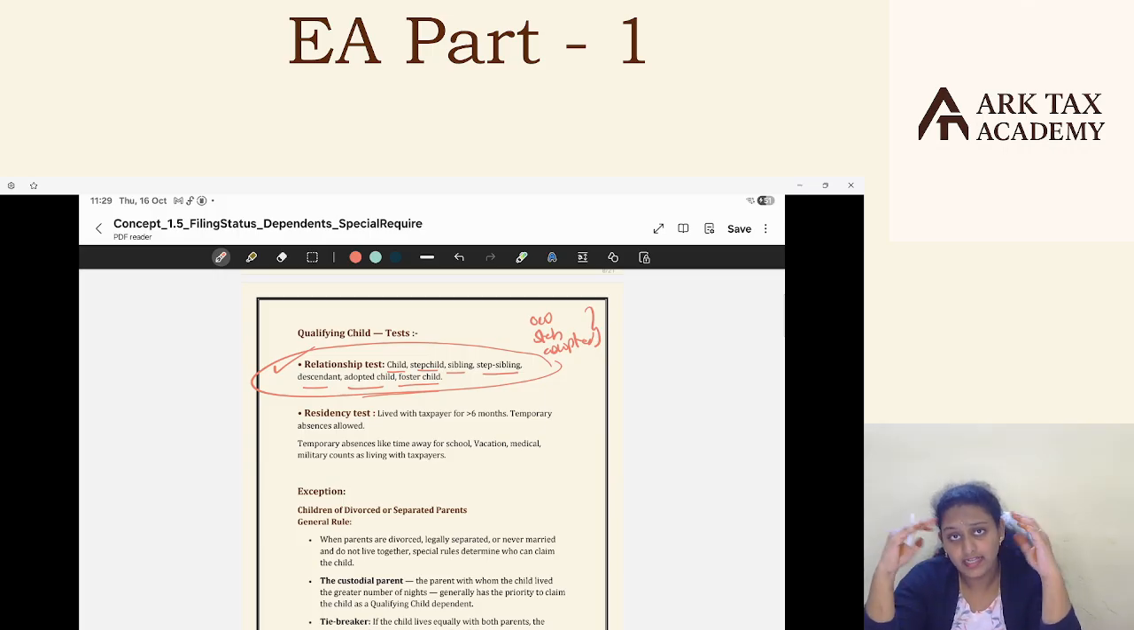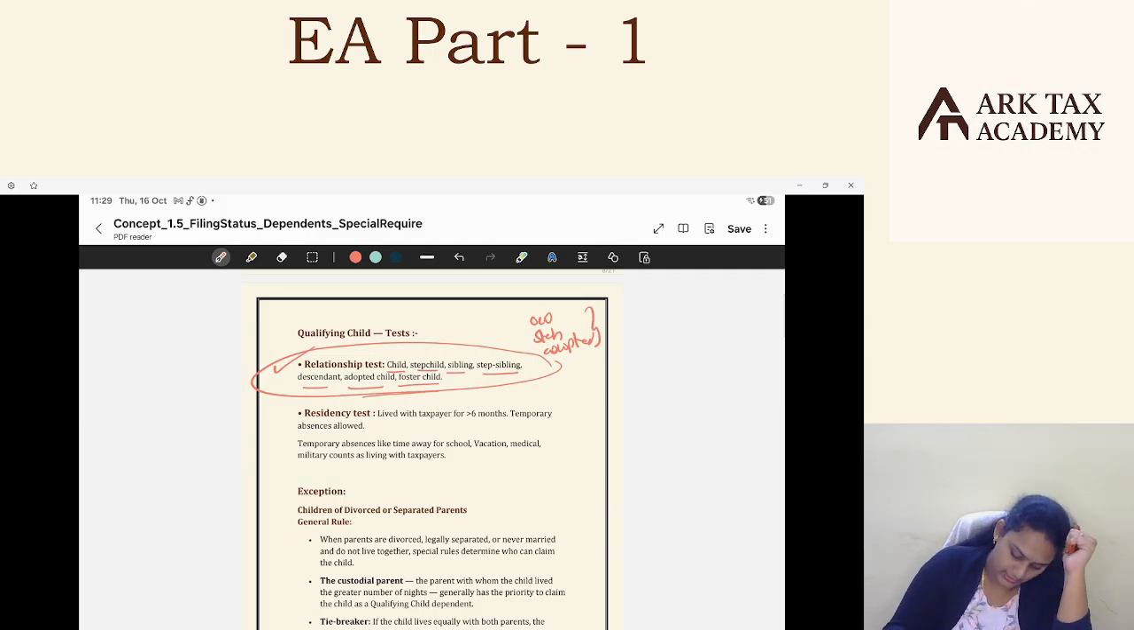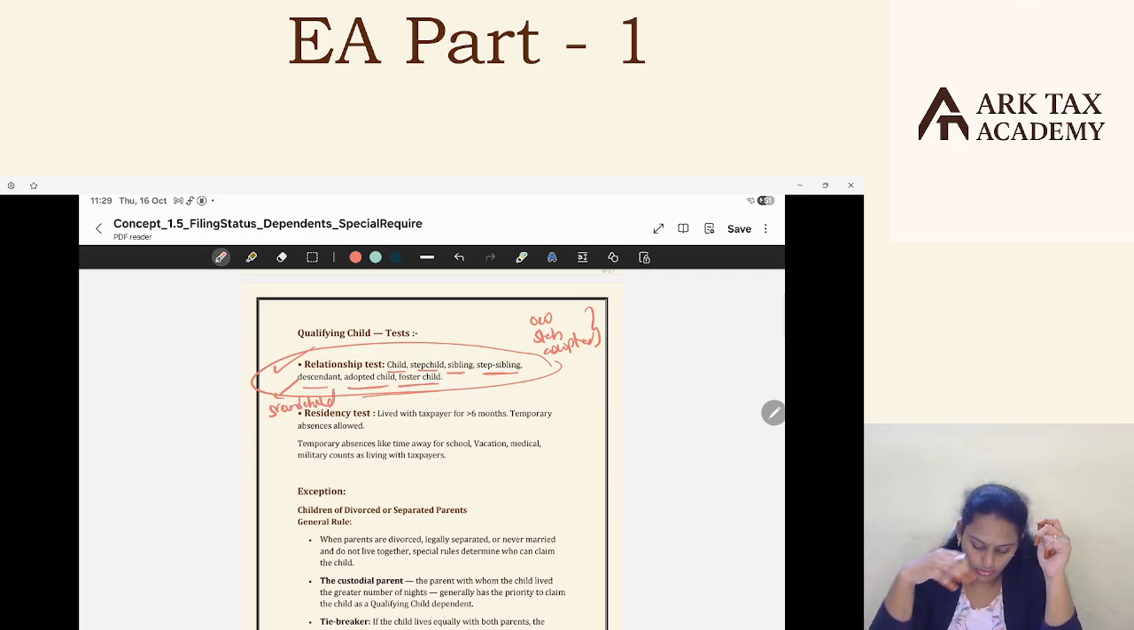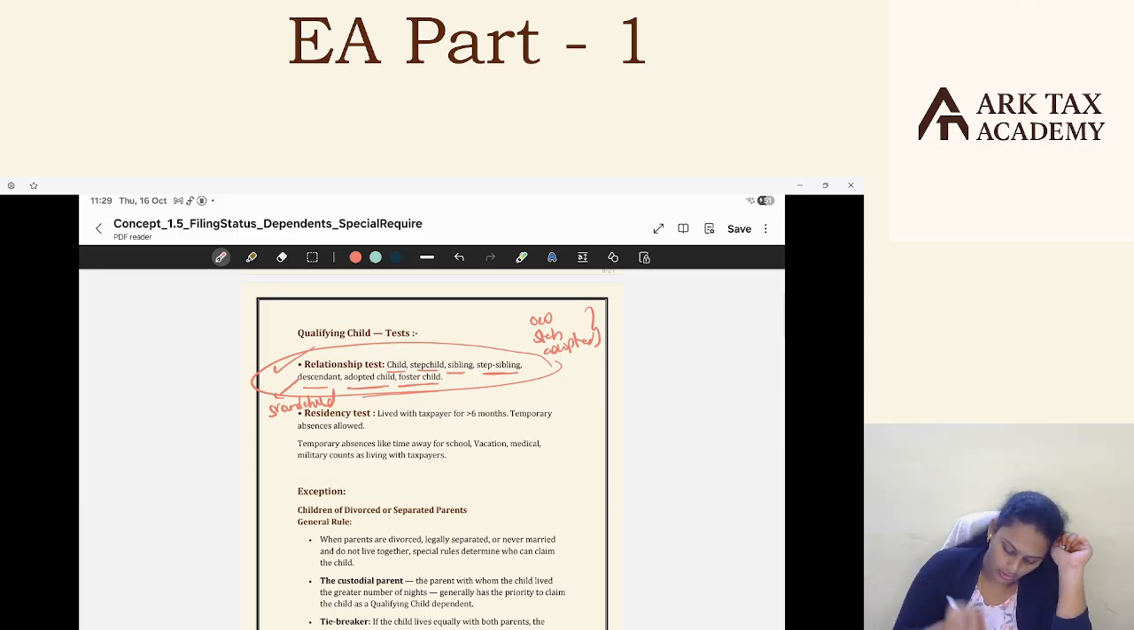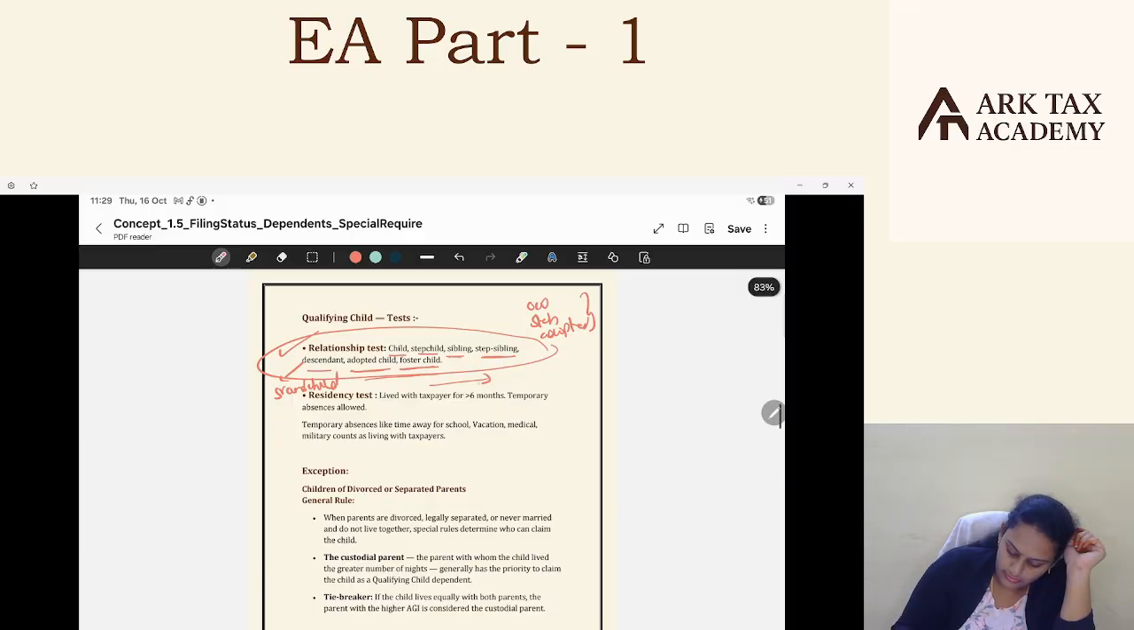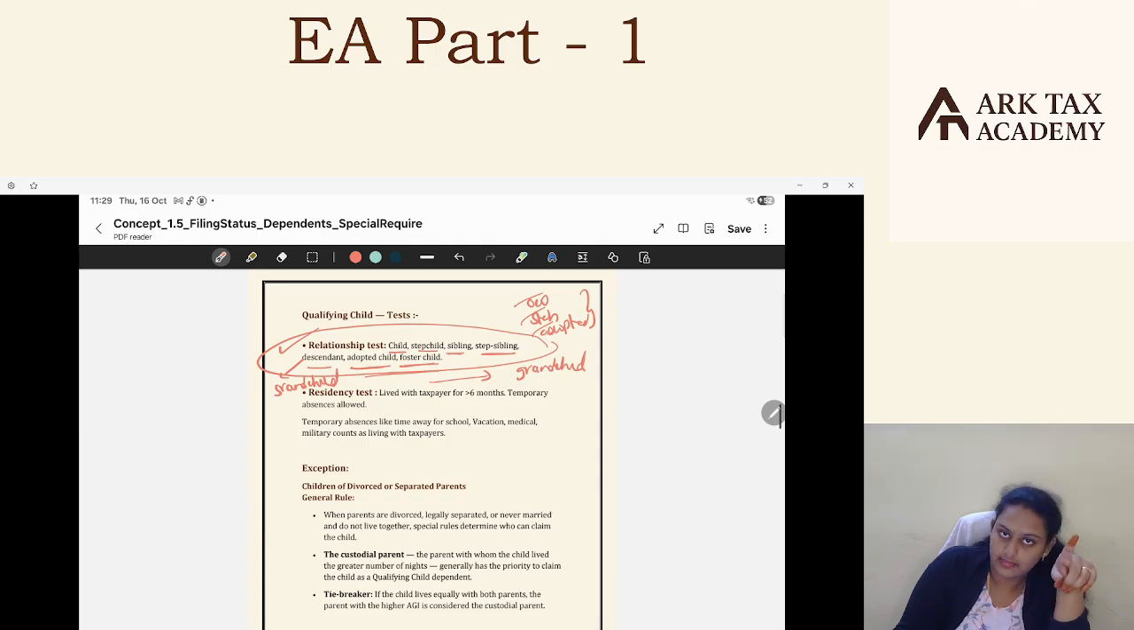But to say a child is a qualifying child, this relationship test includes other categories also, like siblings, step siblings, and the descendants. Descendants in the sense grandchildren, and adopted child and foster child. This category is wider when compared to qualifying surviving spouse. Simply to say, you cannot show your grandchildren as a child living with you for the entire year and claim qualifying surviving spouse status. But you can show your own, step, and adopted child as a child living with you for the entire year and claim qualifying surviving spouse. I think you got my point. Okay?